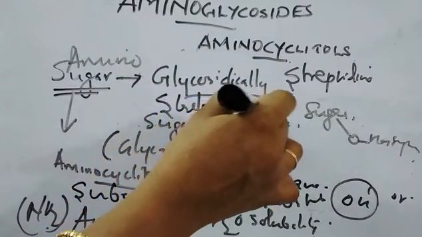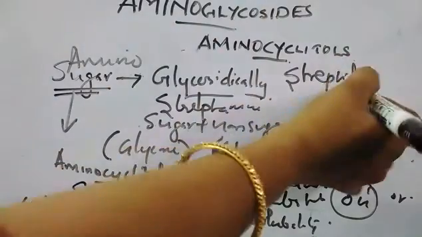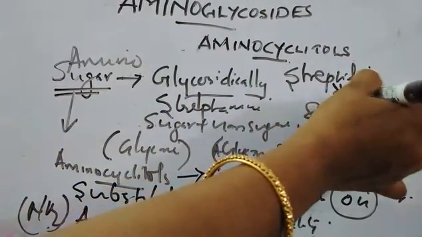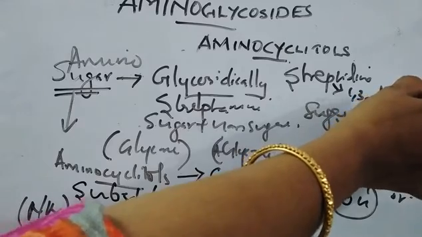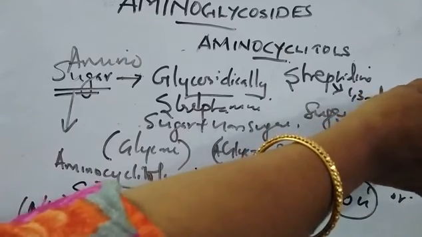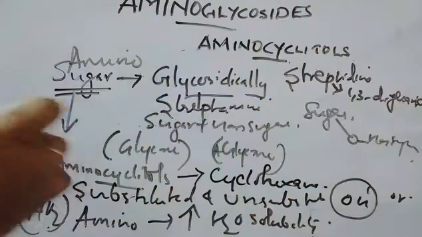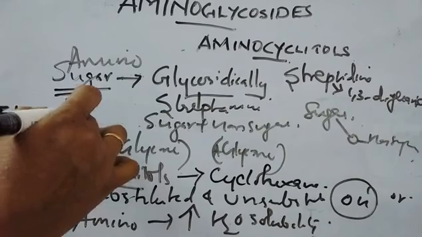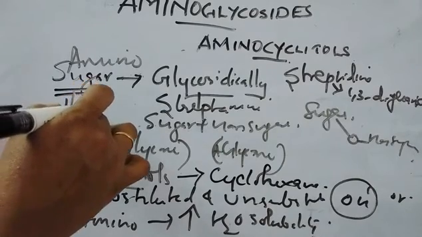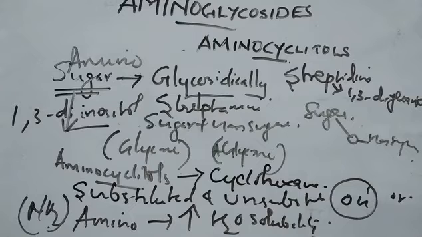They can be called 1,3-diguanidino or 1,3-diaminoinositol respectively. So it can be guanidino, or otherwise be called 1,3-diaminoinositol. Inositol can also be called like that.